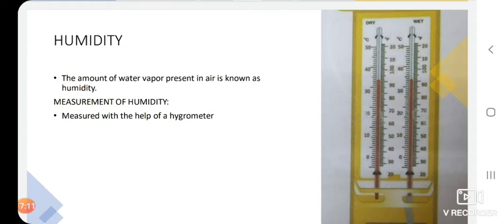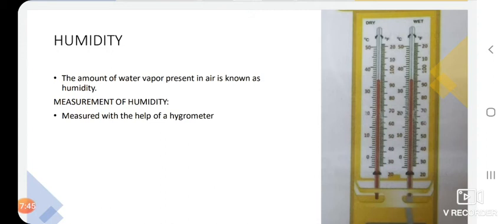Again I am repeating, in your textbook the course content gives different types of humidity, but in this academic year you do not have this in your syllabus. You need to know only the meaning of humidity, precipitation, forms of precipitation, and the types of rainfall, that is orographic rainfall, convectional, and the frontal, with examples. That's all. This lesson is very simple.